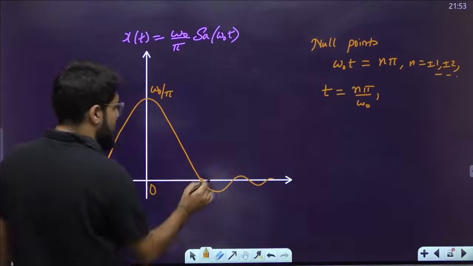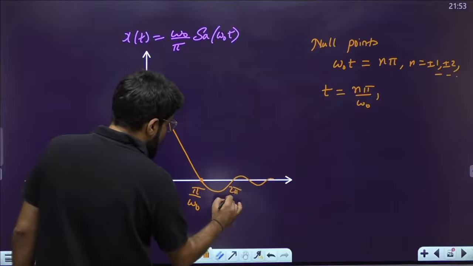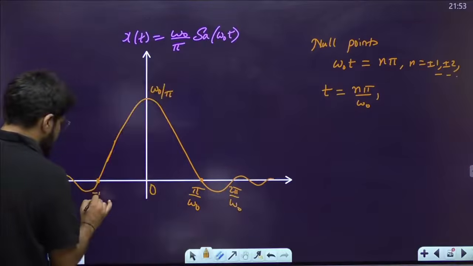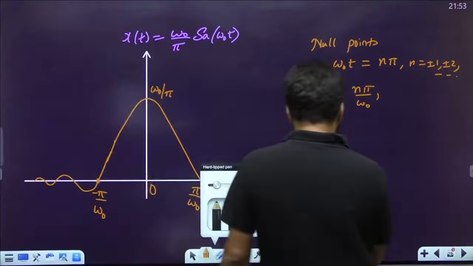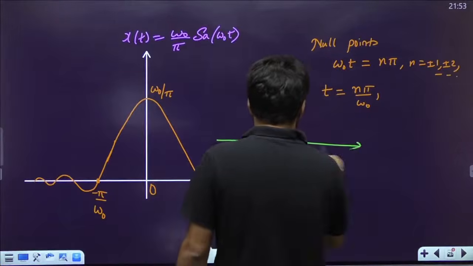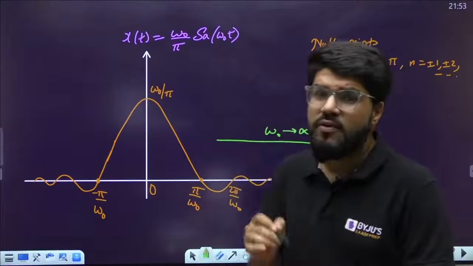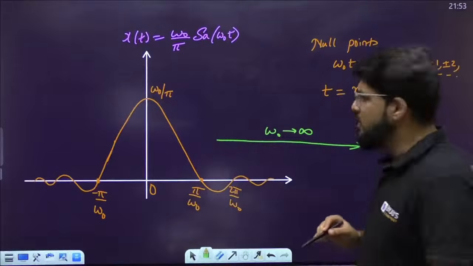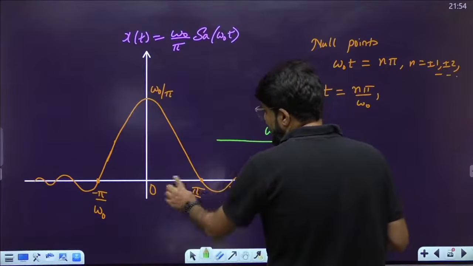So what was this? Pi by omega naught. First value pi by omega naught. Then 2 pi by omega naught and etc. Similarly, left side minus pi by omega naught. So see, as omega naught tends to infinity, what is going to happen to this curve? If you place omega naught tending to infinity, this is one more way of deriving the impulse signal. Understand here, very good concept. All these points, 1 upon infinity, they will converge to 0.